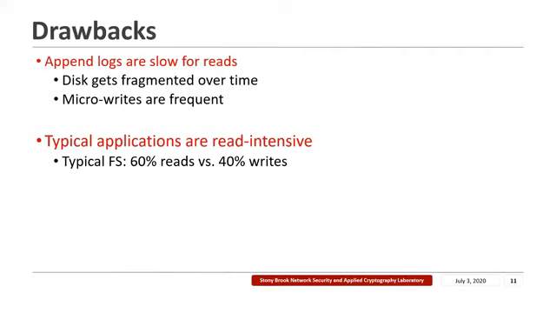Unfortunately, this does not solve all the problems, since log-structured file systems are known to be very slow for reads. This is because the disk gets fragmented over time as files are updated and the updated blocks are written to the head of the log. Also, prioritizing write performance over reads by using a log-structured design does not make sense for all applications, since typical applications are read-intensive. So a typical file system workload consists of 60% reads and 40% writes. Therefore, optimizing reads can result in overall higher throughputs.